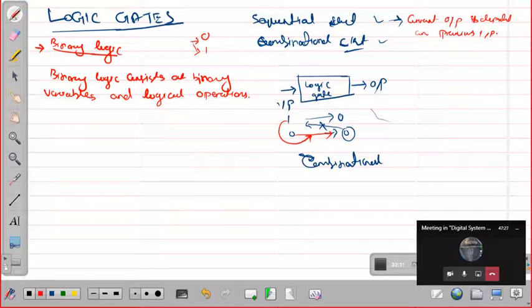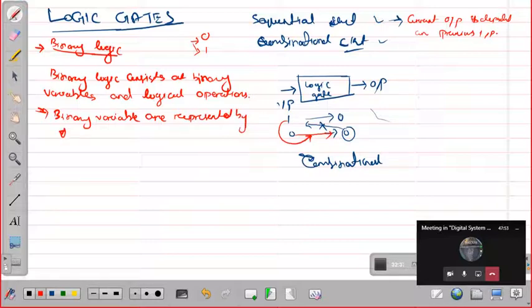Okay. So how are the binary variables represented? Binary variables are represented by what?